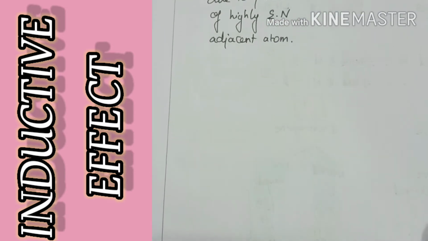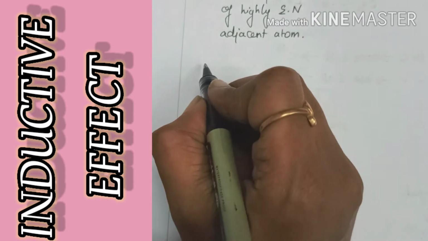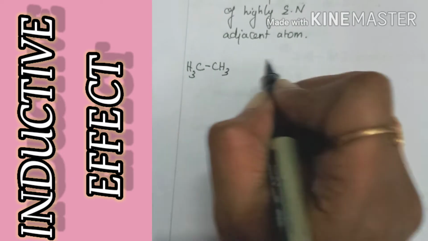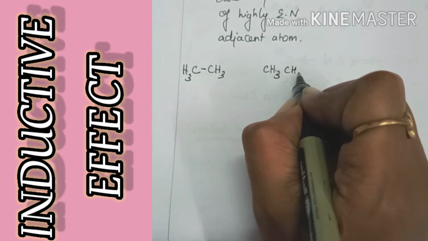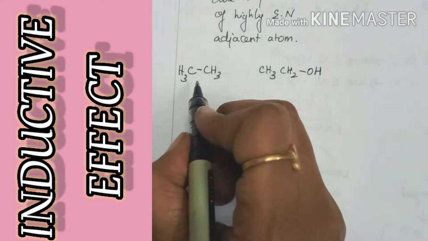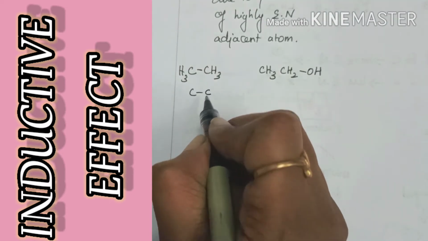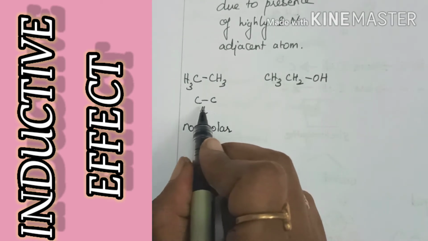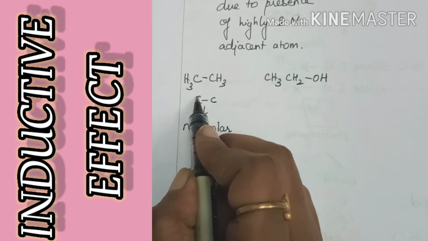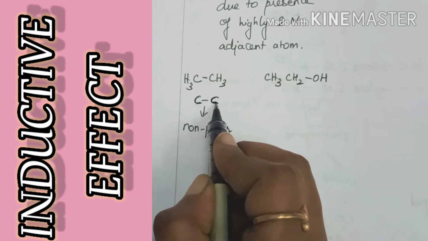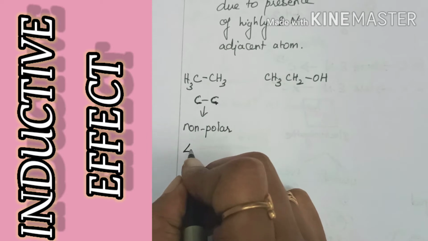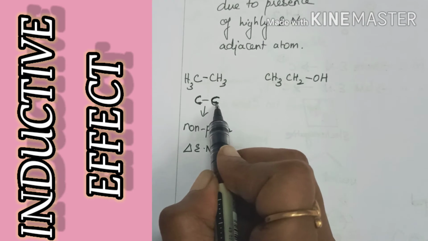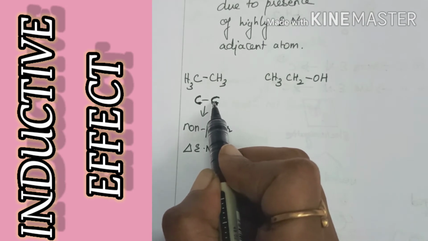Now I'll explain this using an example. So if I take ethane and ethanol, CH3CH2OH. Now this carbon is non-polar. So here there won't be any change in polarization because the difference in electronegativity between these two carbon is zero. Difference in electronegativity is zero because both the atoms are same. It will be having same electronegativity.